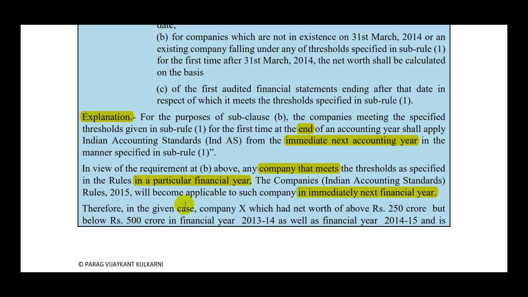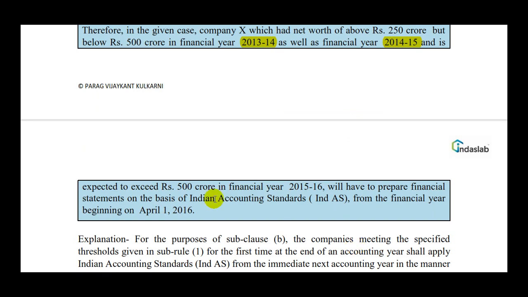Therefore, in the given case, company X, which had a net worth of above rupees 250 crore but below rupees 500 crore in the financial year 13-14 as well as in the year 2014-15 and is expected to exceed rupees 500 crores in year 2015-16, will have to prepare financial statements on the basis of Indian accounting standards from the financial year beginning on 1st April 2016.